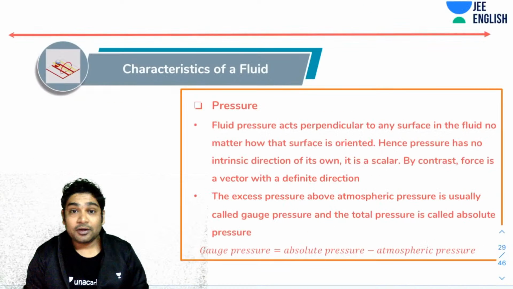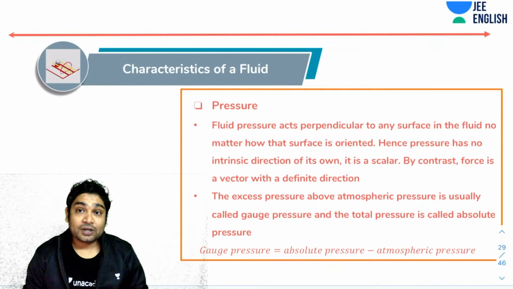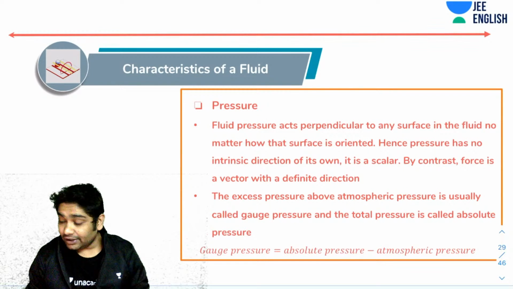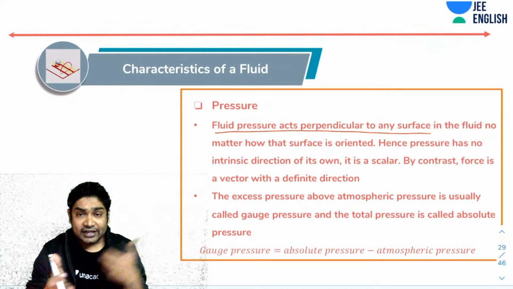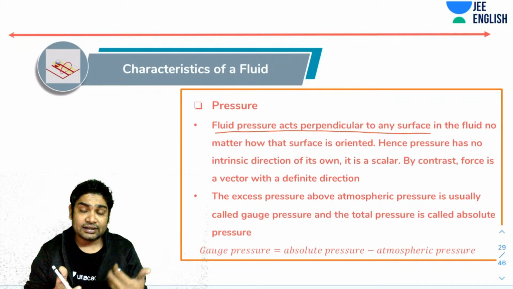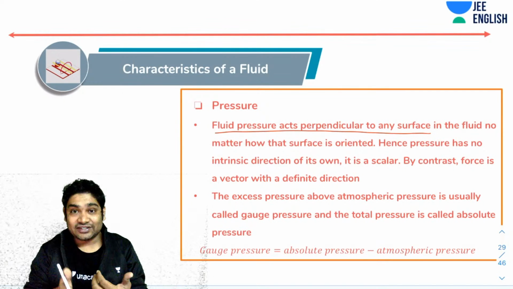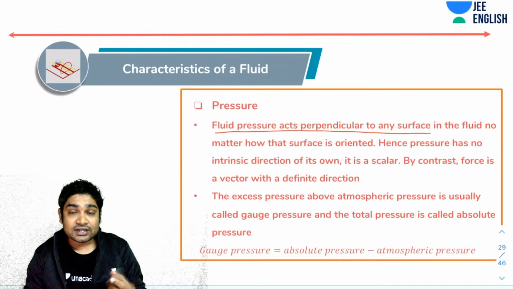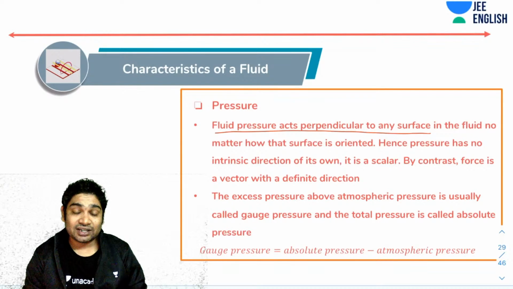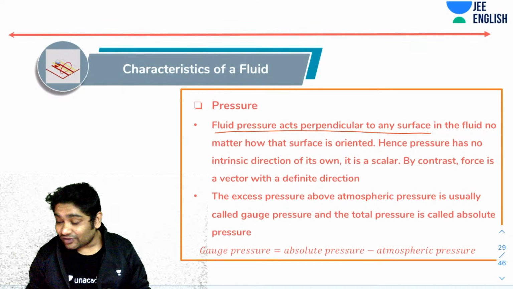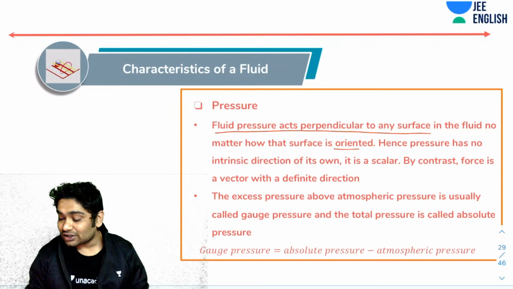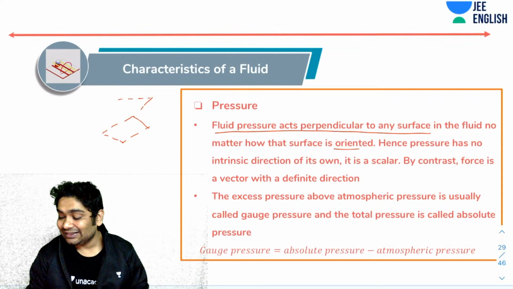Now let's talk a little more about pressure. Fluid pressure acts perpendicularly at any surface. I've already told you why: the pressure results from various collisions of molecules happening continuously at any surface that is in contact, and any collision results in a normal force being exerted. So that normal force will always be perpendicular to the surface. No matter how the surface is oriented, whether you keep it like this, or like this, or like this, it doesn't matter.